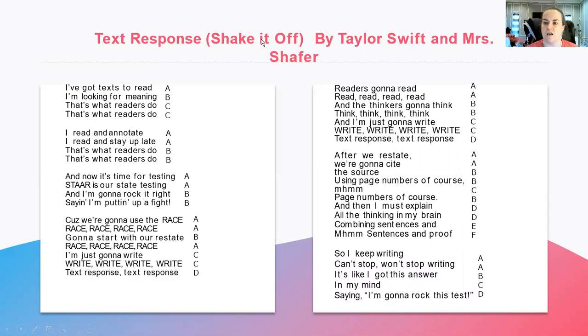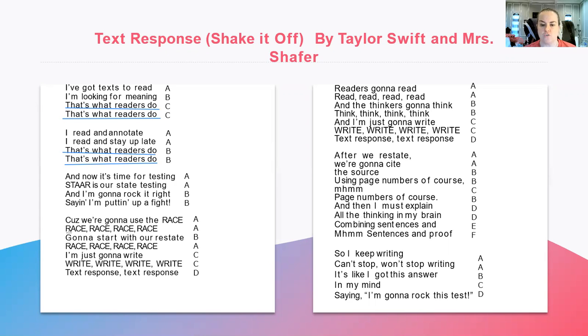If you notice, there are a lot of lines that are repeated. That's what readers do. You see that it's repeated several times throughout this poem.